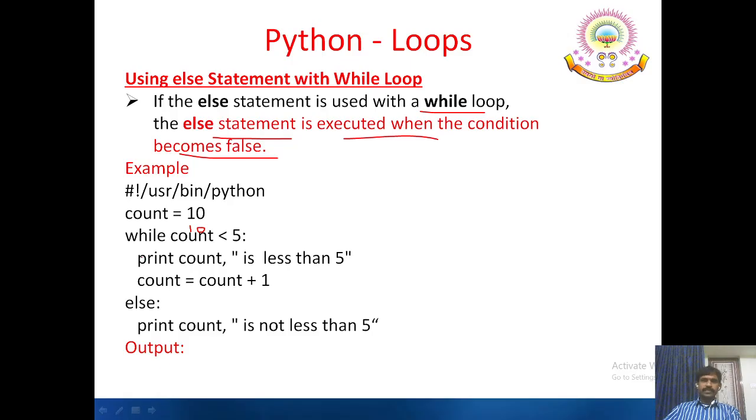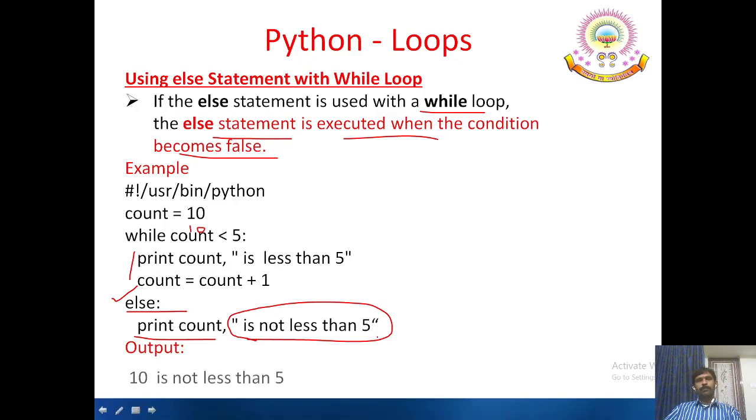Then there is another block we have defined, which is going to justify why the loop is terminated. That means here 10 less than 5 is false, so the control comes to the normal sequence of operations, but it doesn't give any information why it came out of the loop. So to give complete information to the user why the loop didn't execute, an else block is defined with the while loop in Python. This is one of the useful features in Python. So then the output is: 10 is not less than 5.